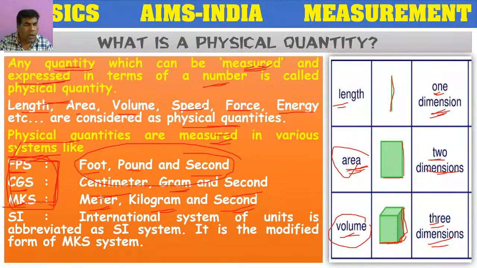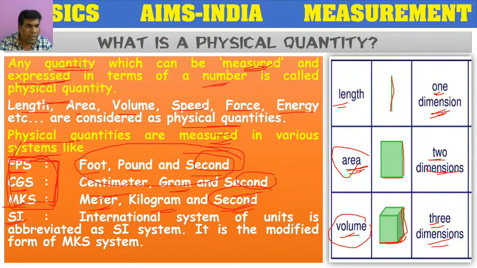Nowadays, because in these three systems all the units except the second are different, scientists all over the world have introduced only one system for measurements, applicable for all countries and nations.